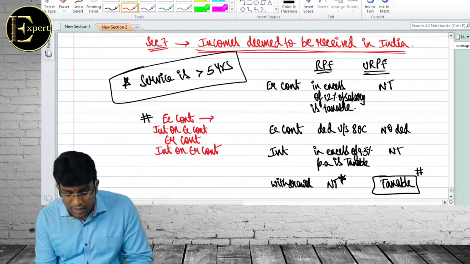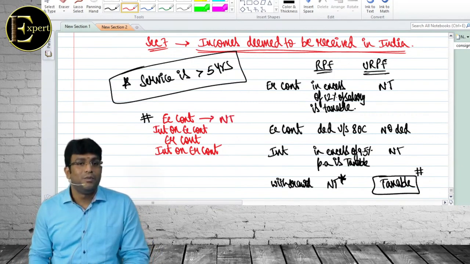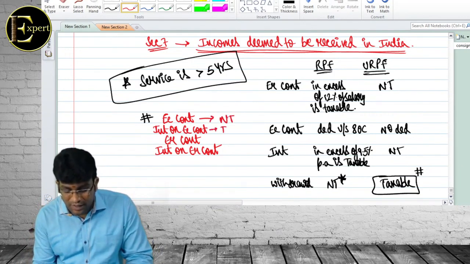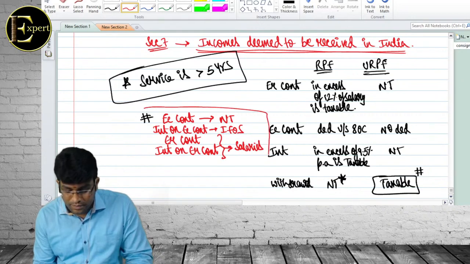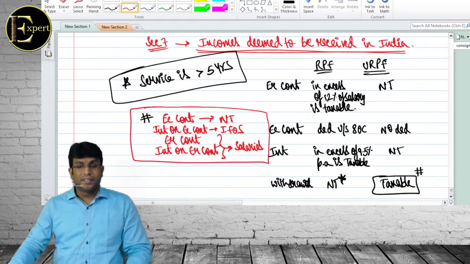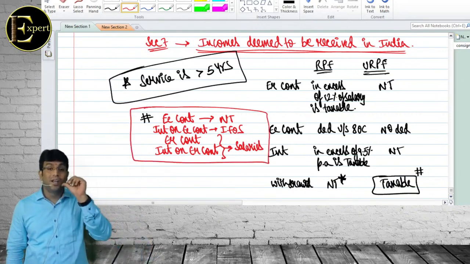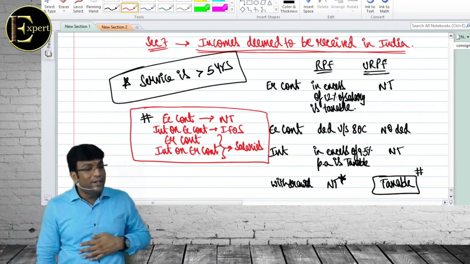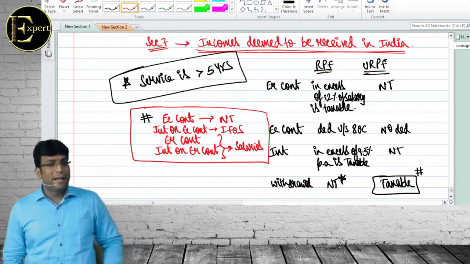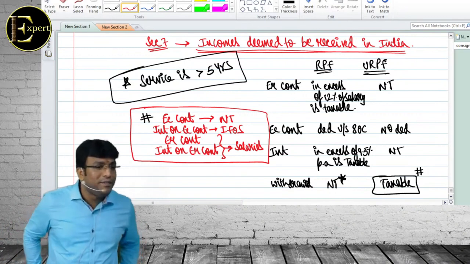Law is telling this part is not taxable. Why? Your money came back to you. This part we will tax under income from other sources. These two will tax under income from salaries. This is the treatment of taxability in case of what, sir? URPF. At the end of the day, ban लगाएंगे. You're getting my point, everybody?